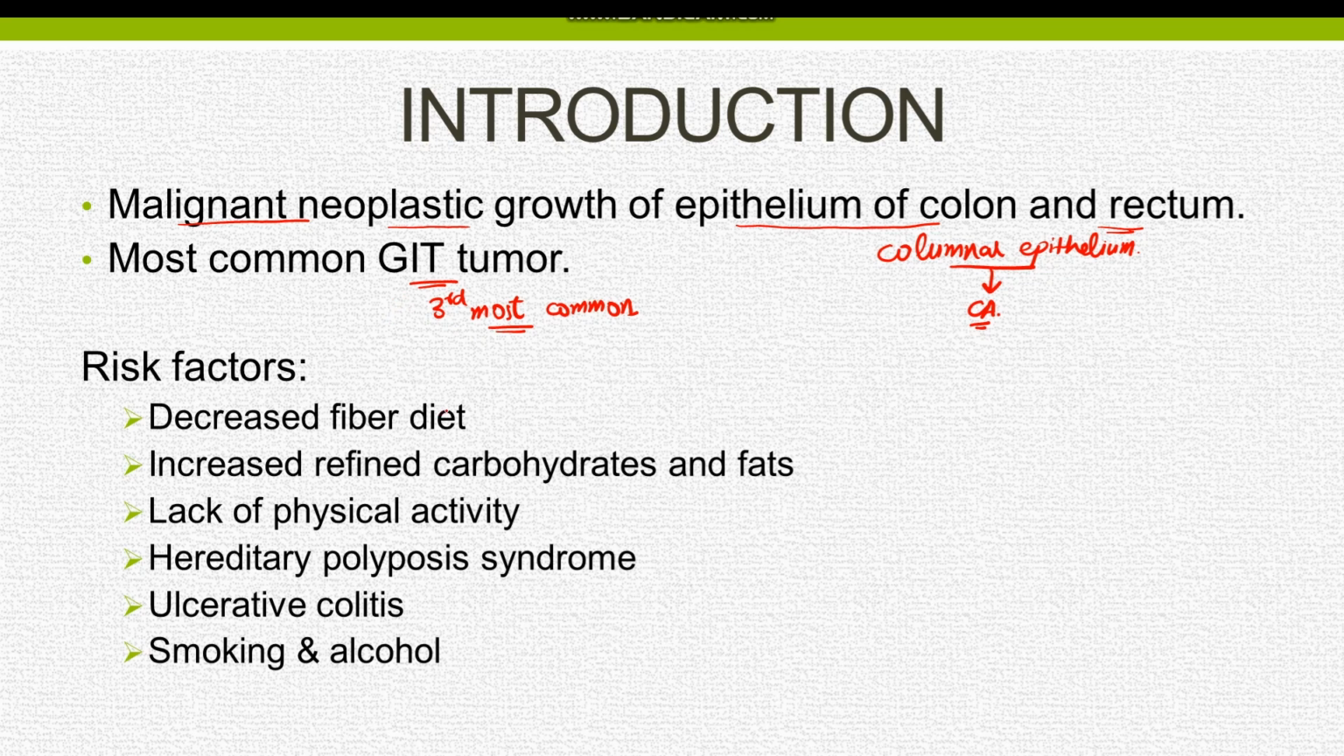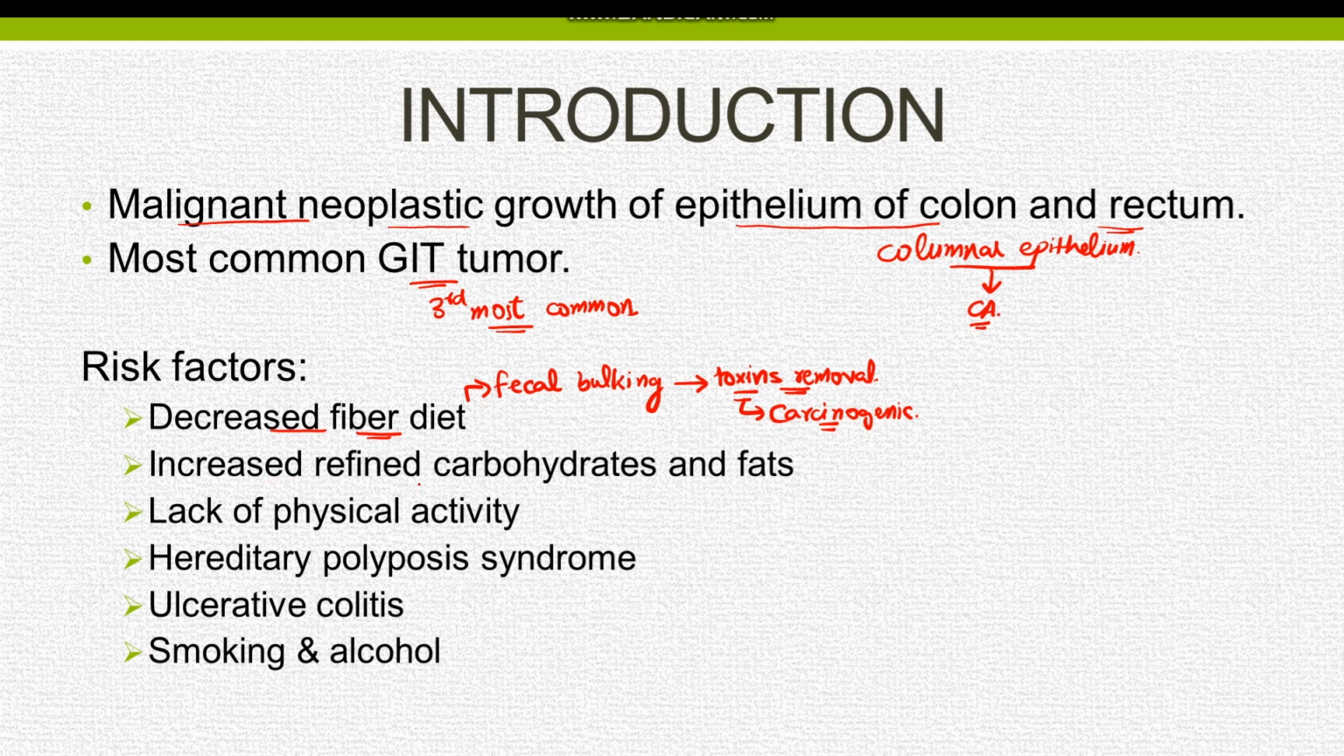The risk factors for colorectal adenocarcinoma include decreased dietary fibers. The dietary fibers actually result in fecal bulking and removal of the accumulated toxins in the gut wall. So the deficiency in the dietary fibers results in decreased fecal bulking and accumulation of toxins, which are actually carcinogenic and can result in formation of adenocarcinoma.